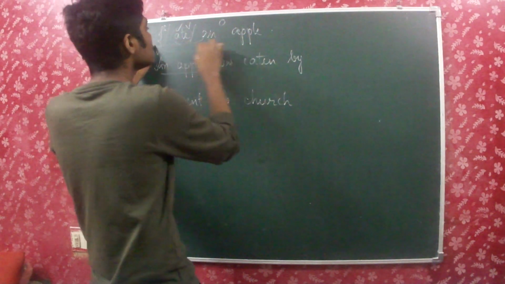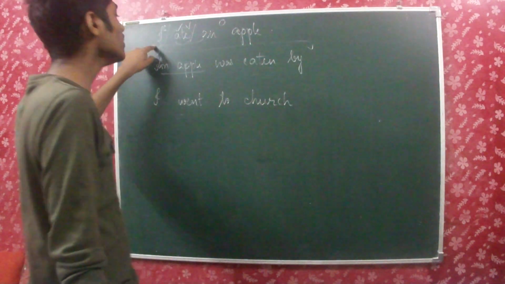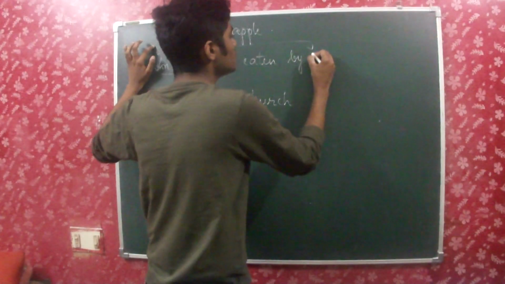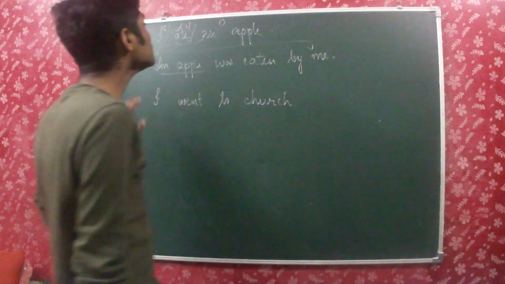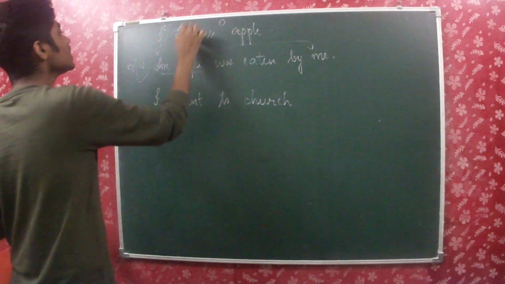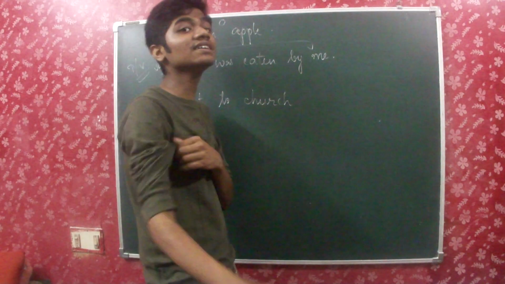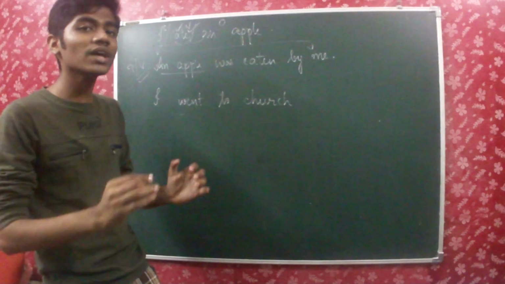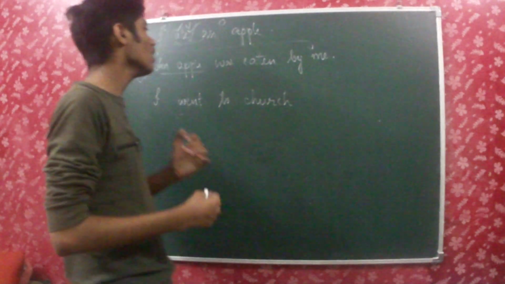Then I have to bring the subject to the last. As it is I here, when it comes to the last, it takes the second form, so it becomes me. Okay, so this sentence obviously could be converted into passive voice, right? Because the verb which is given in the sentence is a transitive verb. That is the only reason why the sentence could be converted into passive voice.